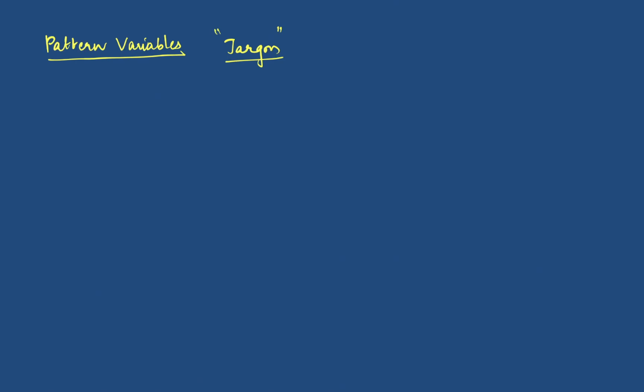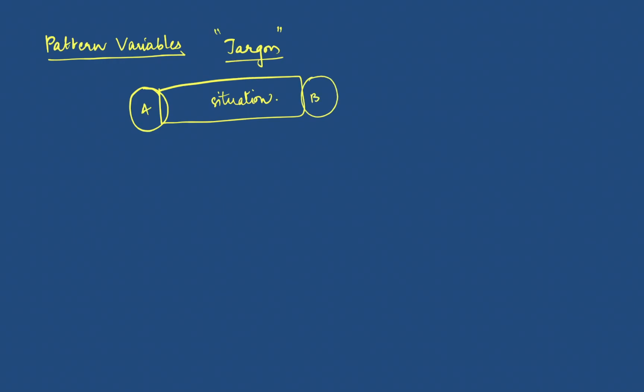Now what are pattern variables? I'll explain in very simple terms. Let us say you have a situation in front of you. Going back to the social system example, wherein he said that it is an interaction between two individuals, right? A is here and B is here. They are interacting in a situation. This is what a social system is, as Talcott Parsons said in his theory, right?